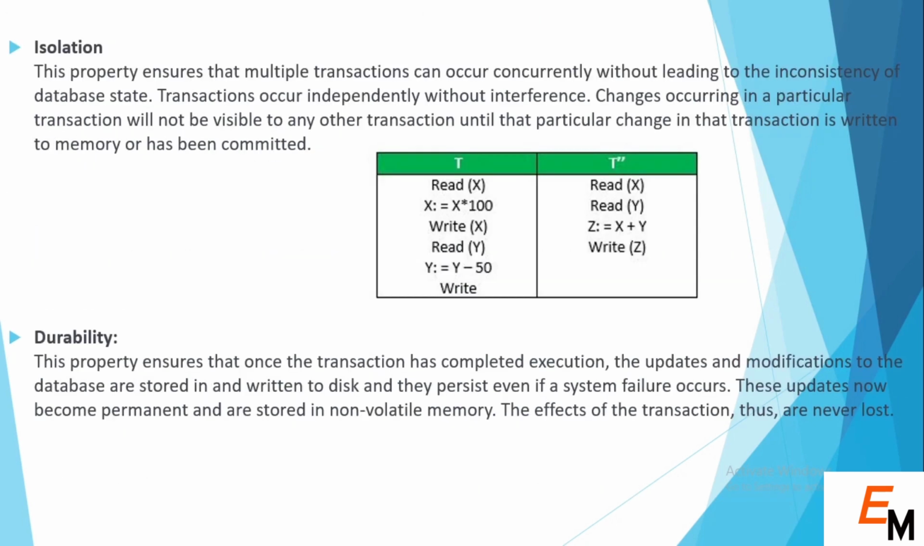If we talk about isolation, the property ensures that multiple transactions can occur concurrently without leading to inconsistency of the database state. As you can see on screen, we are doing tasks concurrently like read and write, and again the value changes x to x multiplied by 100 and the y value changes to y minus 50, and write. Durability defines that if we commit our data, then it will go to the non-volatile memory of our hard disk, and after that if any failure occurs, our data will not be lost.